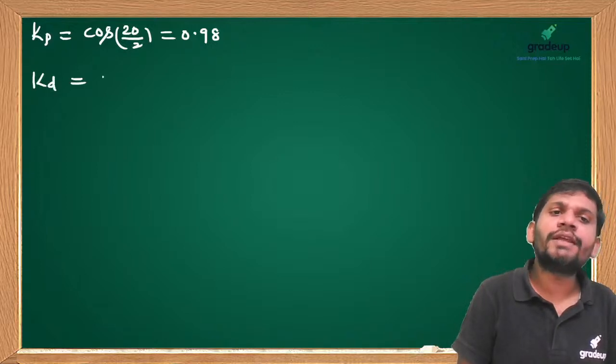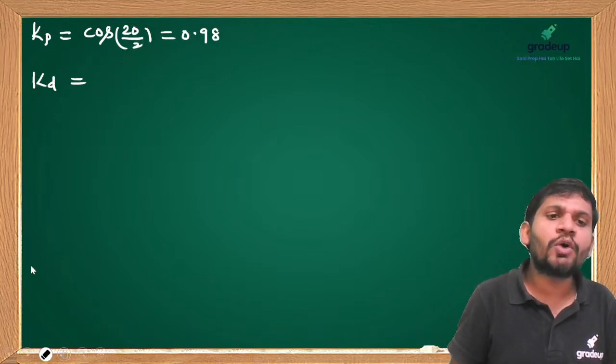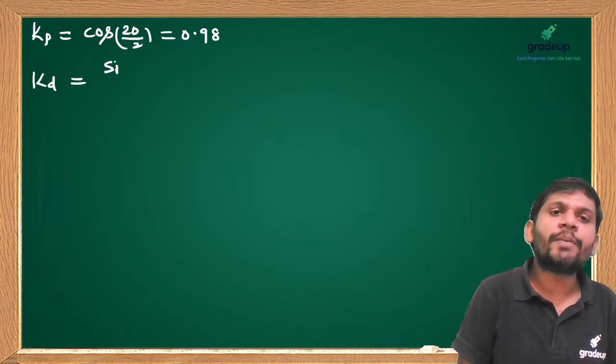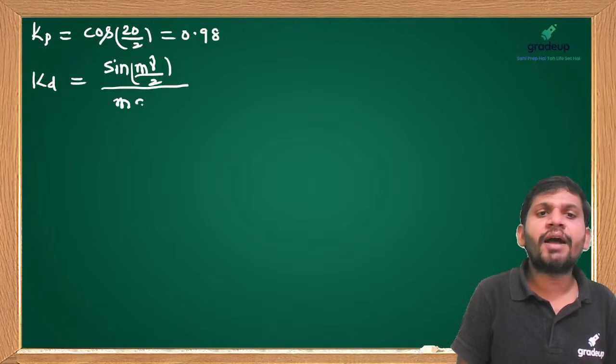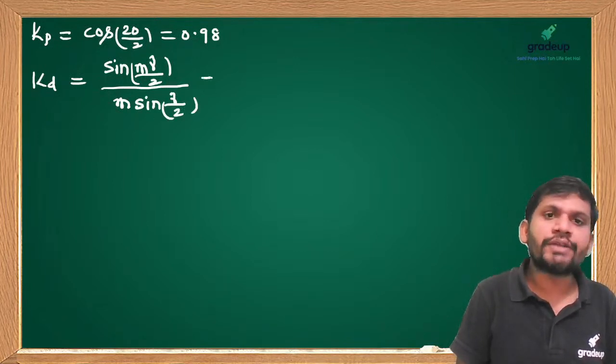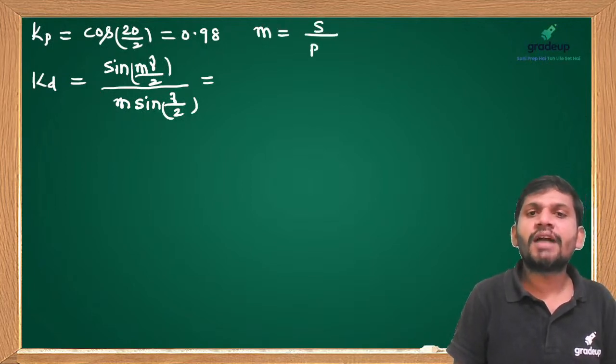Then what is the Kd? I want to calculate Kd. You know this formula. Based on this Kp, Kd, I have already done detailed different models of problems on how to calculate, students, in the previous session. Please go through that session also. Kd equals sin m gamma by 2 by m sin gamma by 2. What does m equal to? Slots per pole per phase.